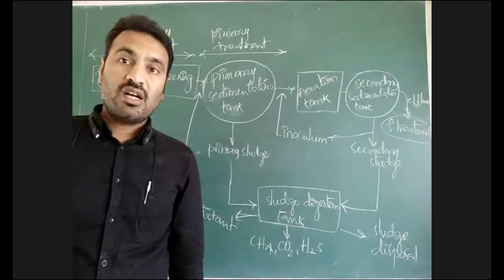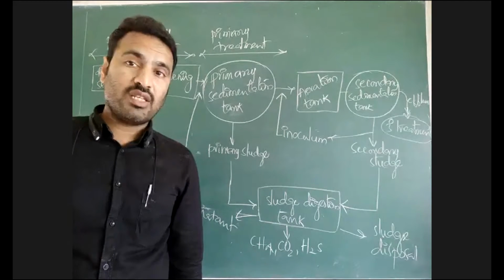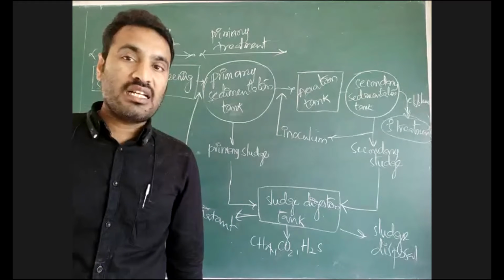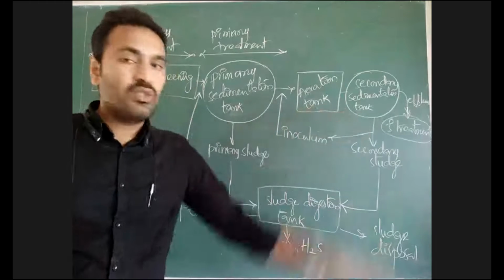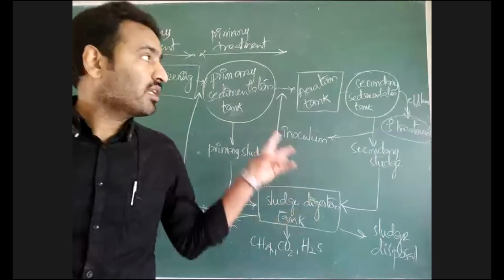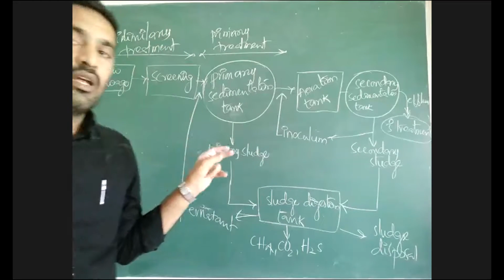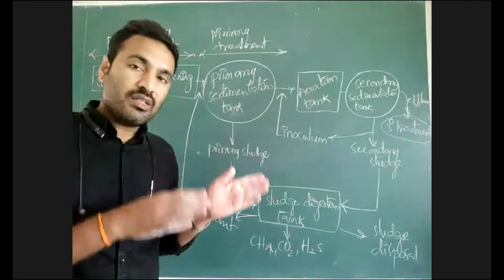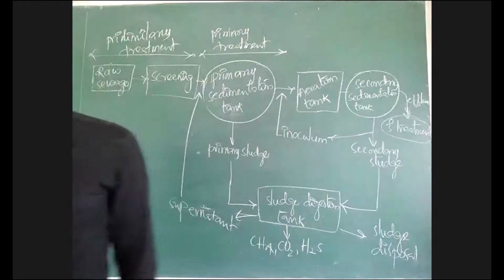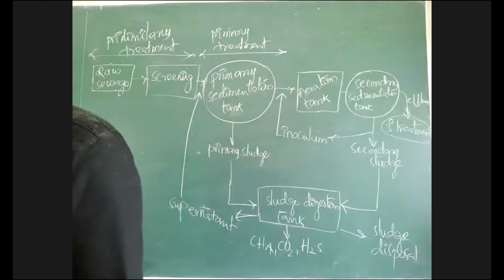If any pathogens are there, disinfection, chlorination, aeration, distillation, like that we can do in tertiary treatment. But for removal of biological matter and to release that water into water bodies like rivers, only secondary treatment is enough. Now write some points regarding this.